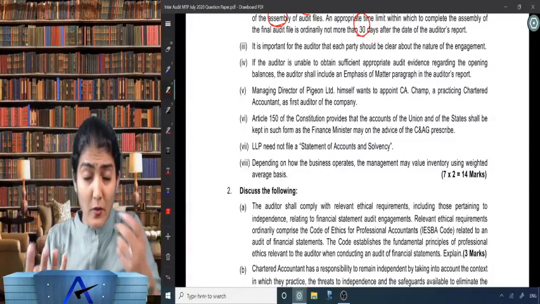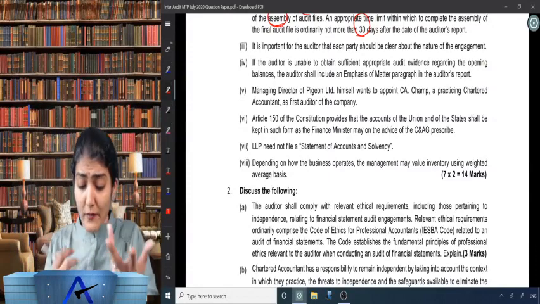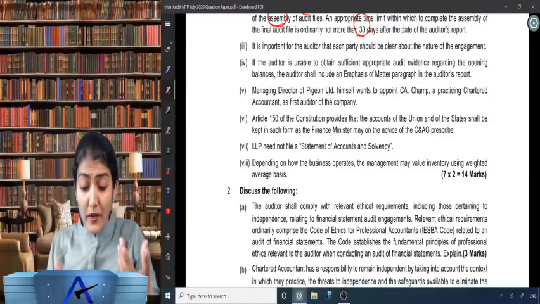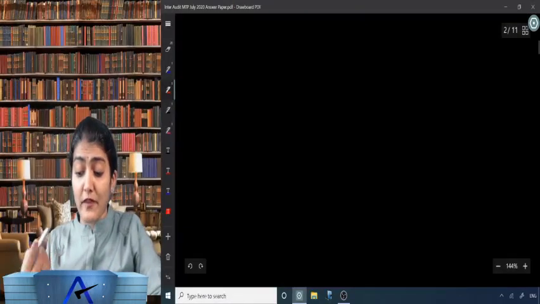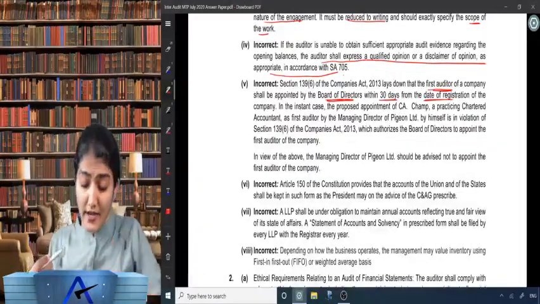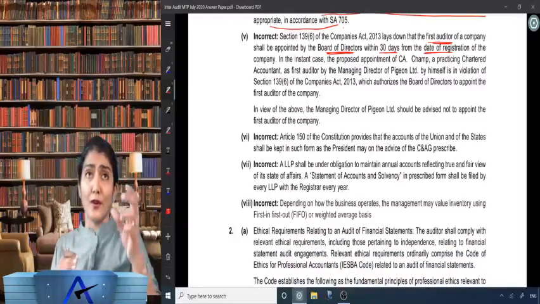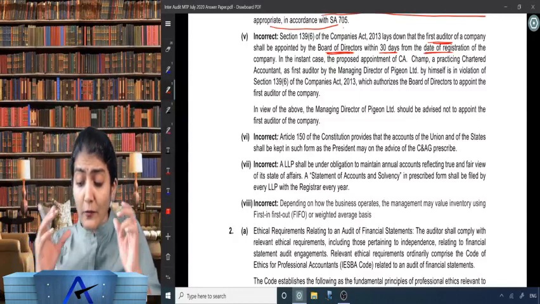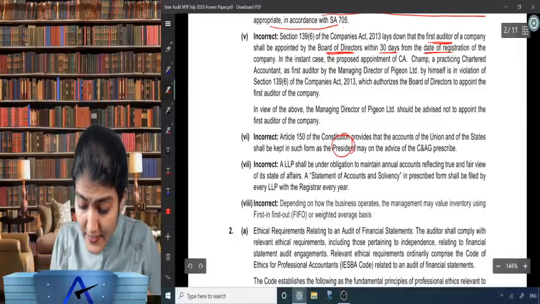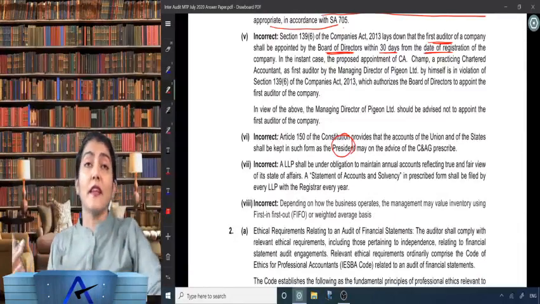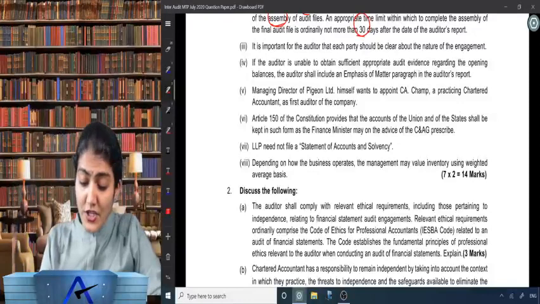The President. And the CNAG is also appointed by the President of India. So no Finance Minister. So again incorrect. Article 150 of the Constitution provides that the accounts of the Union and of the state shall be kept in such form as the President may on the advice of the CNAG prescribe.